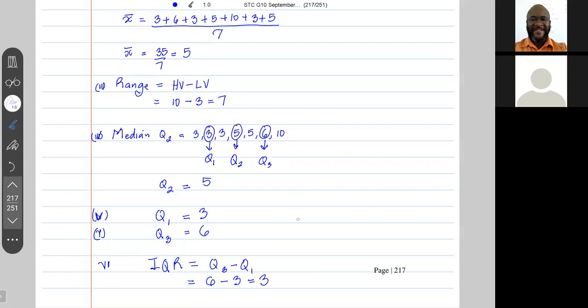All right, and lastly, the semi-interquartile range, SIQR, is equal to Q3 minus Q1 over 2. In other words, it's equal to the IQR divided by 2. So this would be 3 over 2. The SIQR would be 1.5. All right, so what I just did with these numbers, I want you to do with the next set of numbers after this.